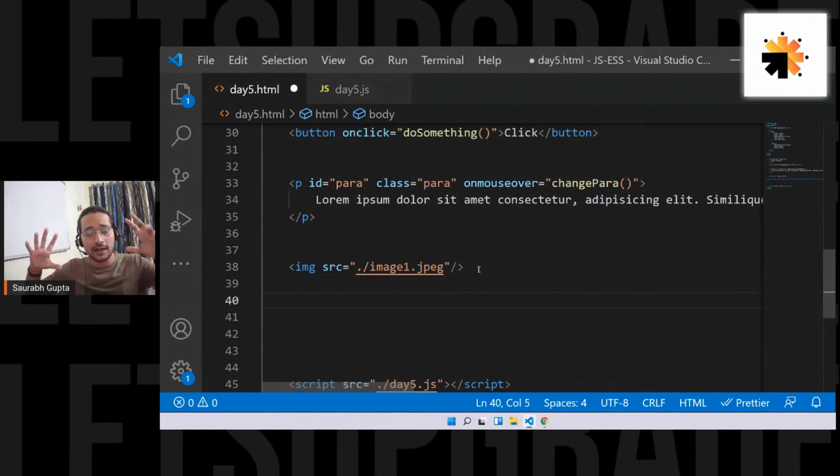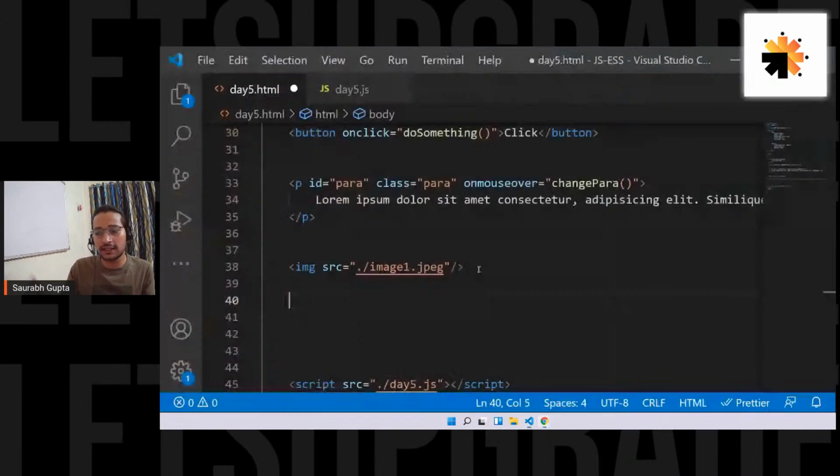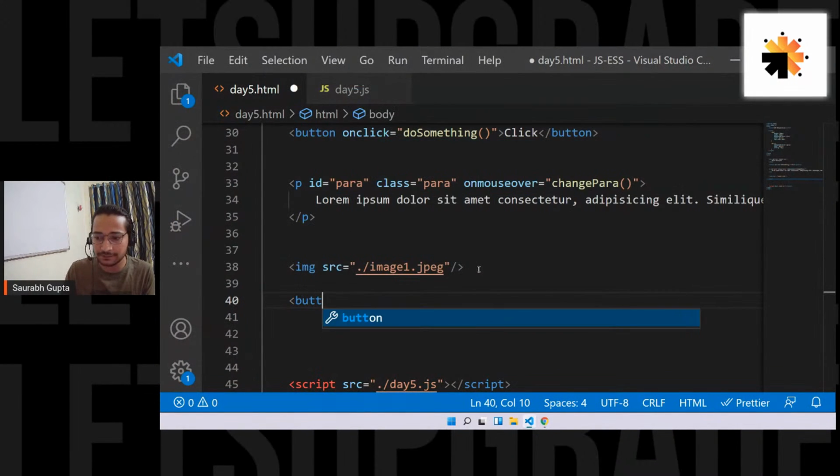My assignment is there is an image, and on a button click, change the image. Understand how I'm approaching the assignment. First I load an image, then I'll create a button as well. So button, let's call it change image.